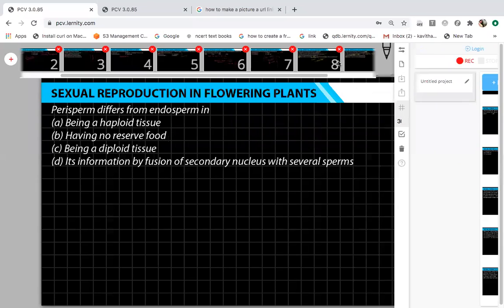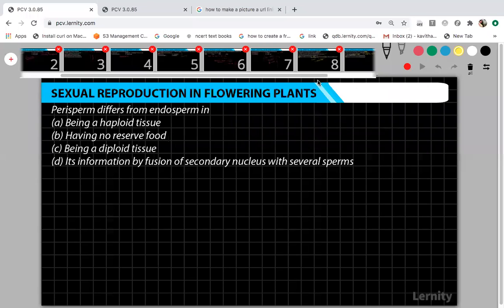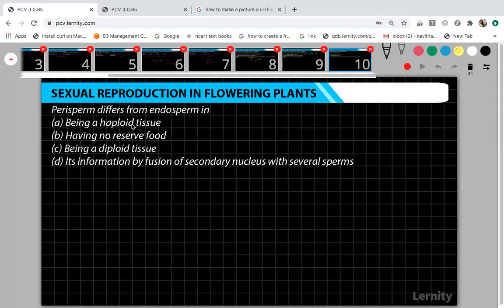Yeah, read this one. Perisperm differs from endosperm. What is perisperm and what is endosperm? In your midterm exam, differentiate perisperm and endosperm. Do you remember? Perisperm is the one where the remnant of nucellus will be present. The remnant of nucellus present in a seed is called perisperm.